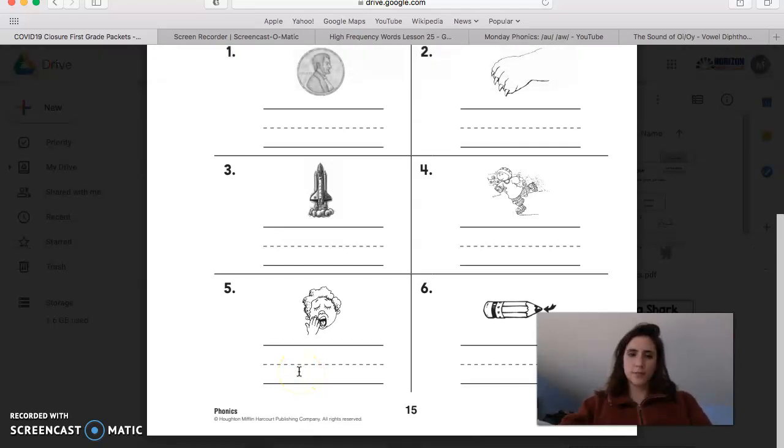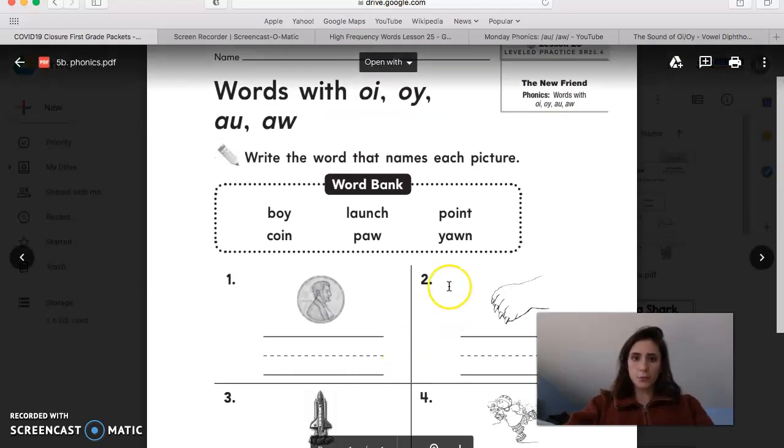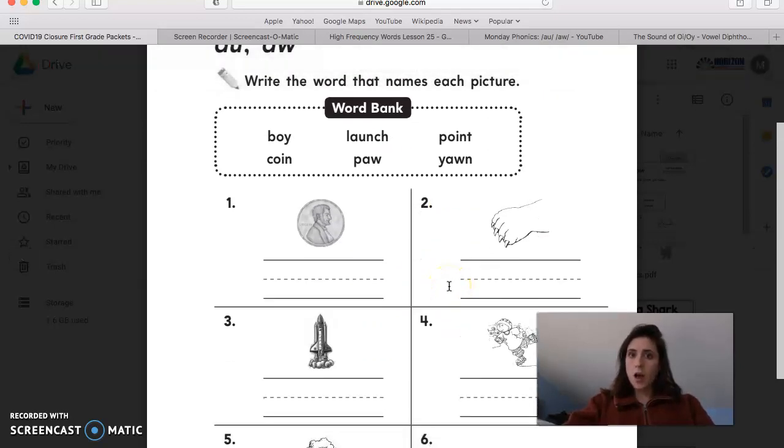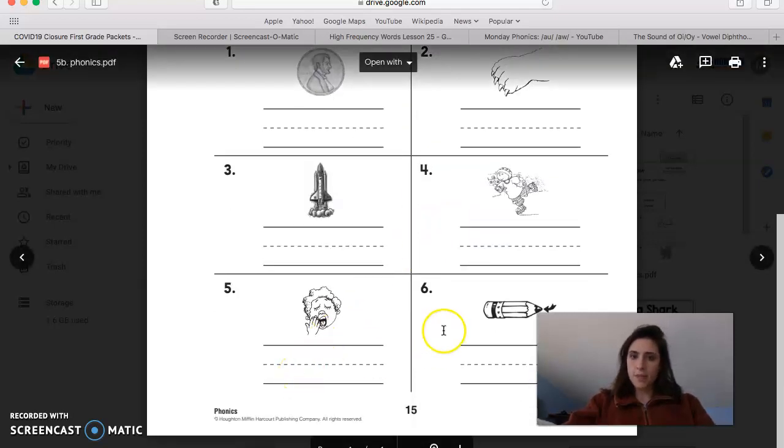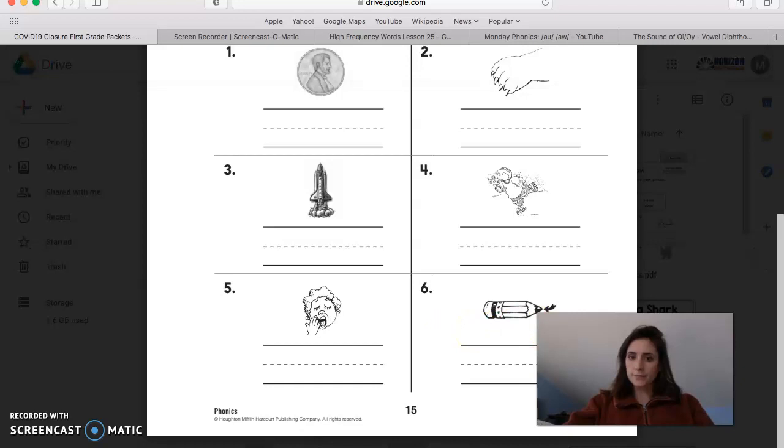Oh, what's he doing? Oh, he's yawning. So find A-U or A-W? Yawn. Right here. Y-A-W-N. Go ahead, put that for number 5. And then finally, number 6.